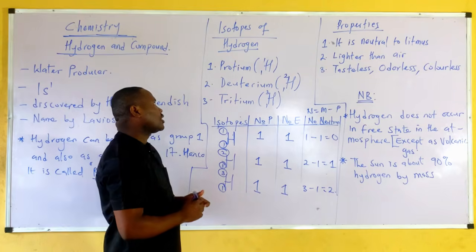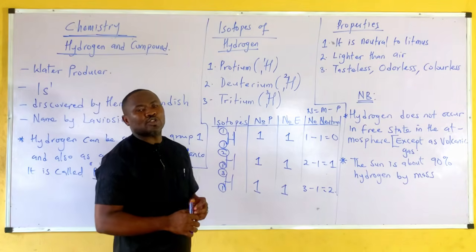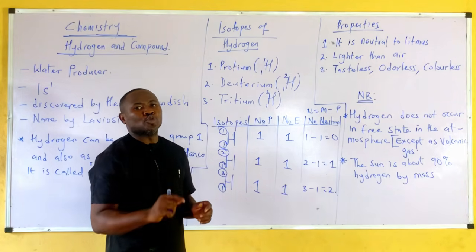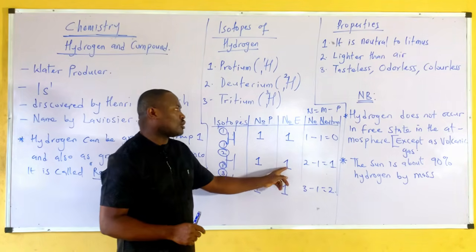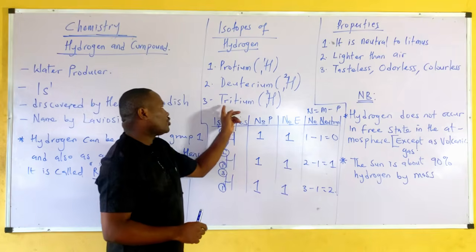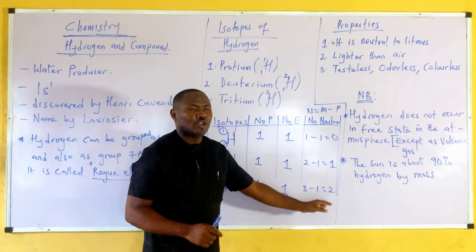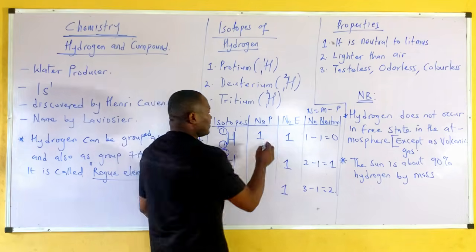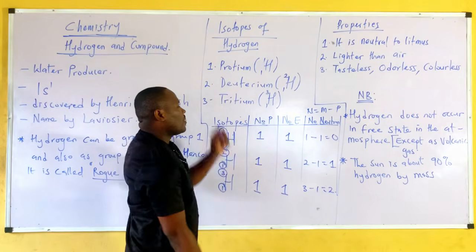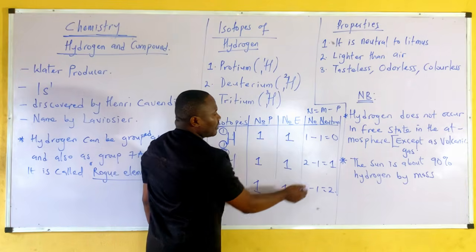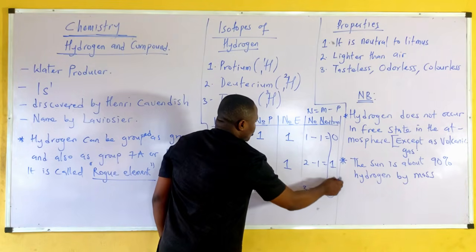So you see that protium, as an isotope of hydrogen, has no neutron, but deuterium has one neutron, then tritium has two neutrons. If you check, they have the same proton number, hence they are called isotopes. They have the same electron number, but they have different neutron numbers.